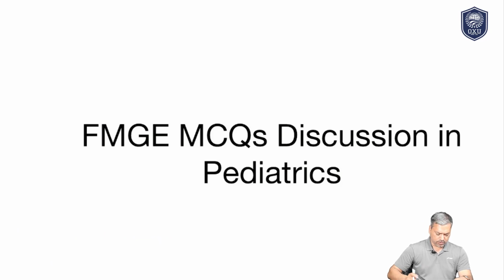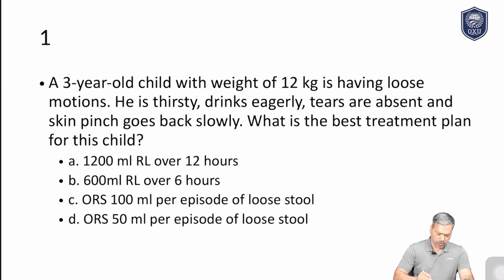Okay, so I'll start with question number 1. A 3-year-old child whose weight is 12 kg is having loose motion. So he is thirsty, drinks eagerly, tears are absent, and skin pinch goes back slowly. So what is the best treatment plan for this child? So whenever this type of MCQs are asked, we need to evaluate what is the diagnosis first. So what is the diagnosis here?